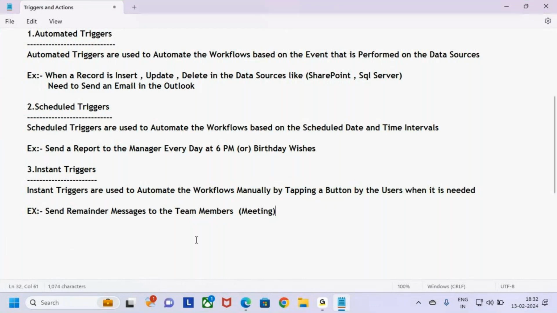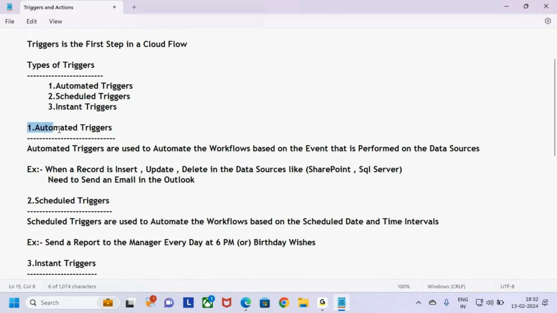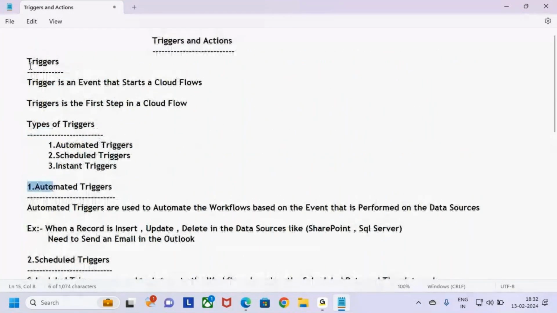So these are the three types of triggers there will be, guys. First, you need to understand what a trigger is. A trigger is an event that starts a cloud flow. Whenever you want to start a cloud flow, you need to start with a trigger. So the trigger is the first step in a cloud flow. Fine, we know that the trigger is the first step to start a cloud flow.